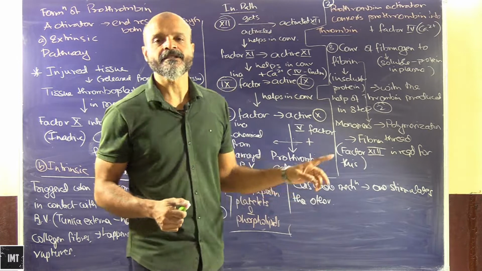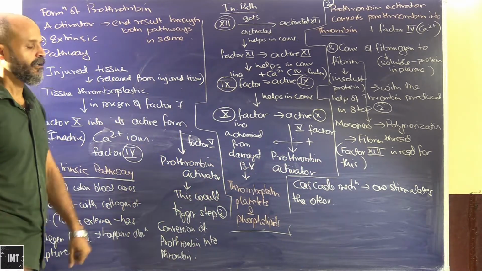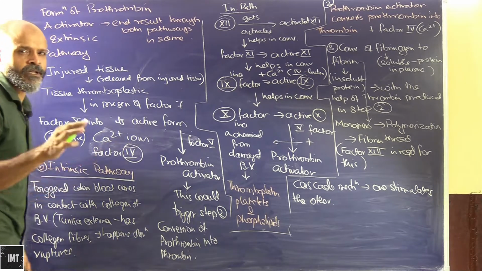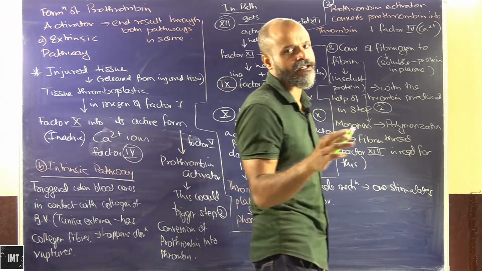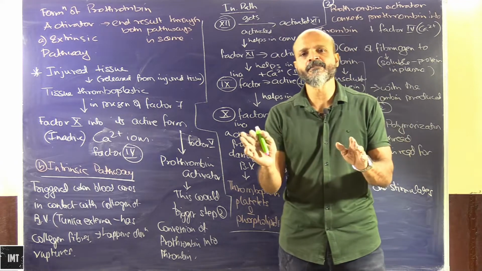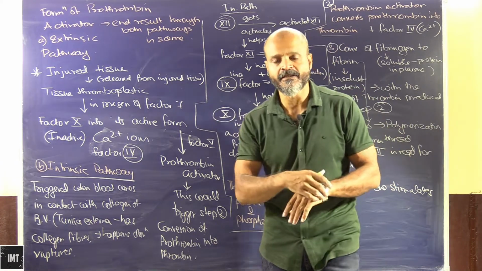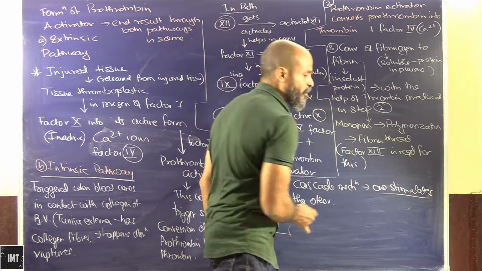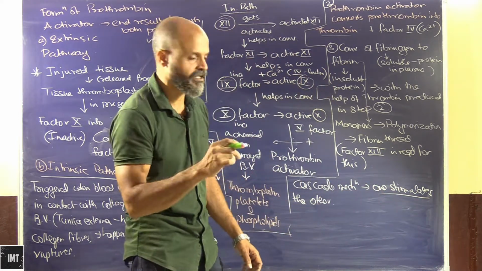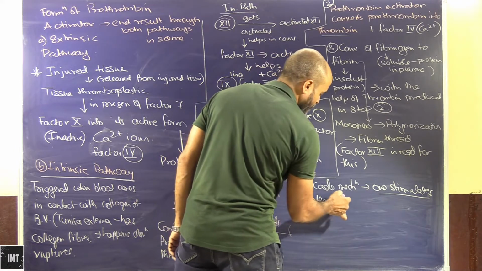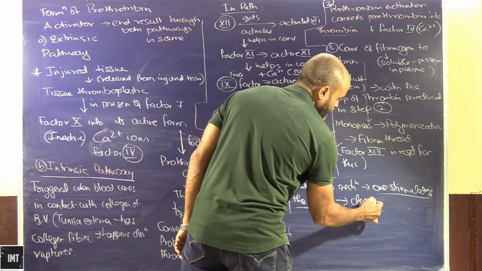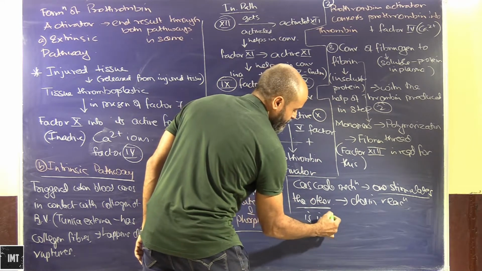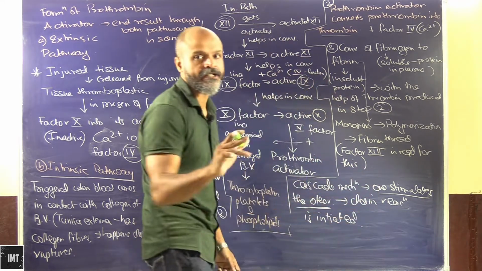Okay, so we will discuss how the entire process of coagulation of blood basically takes place. It is a very complex process. All the 13 factors are involved, and this is basically a cascade mechanism. What we mean by cascade mechanism is that one substance that is formed stimulates the formation of others. So basically a chain reaction is initiated.